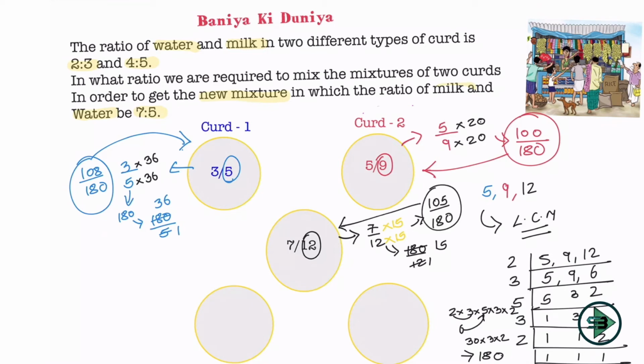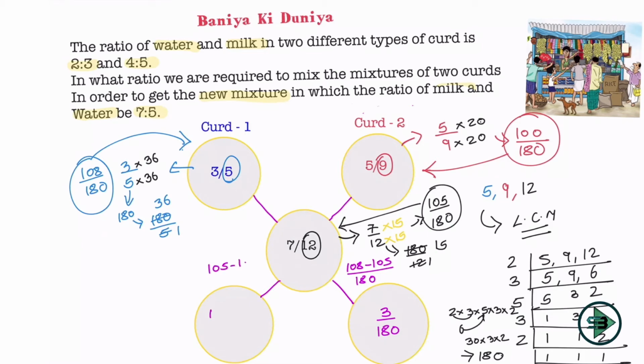Okay, the denominator is now the same. Now how do I get the ratio? As we know, in the mixture we subtract the two to get the ratio. So what will I subtract? I'll subtract 105 minus 108 divided by 180 because they have a common denominator. So I have 3 by 180 as one ratio. Similarly, I'll subtract 100 by 180 from 105. Okay, and that's the process of mixture we have followed till now.